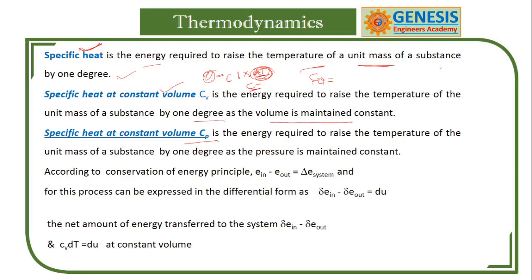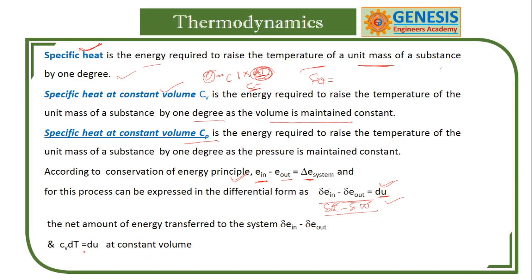Next one is according to the conservation of energy principle, as we have seen: E in minus E out is equal to the total change in the system, and this can be in differential form like this one. This is delta Q minus delta W. Heat is added to get the work done, and the change is called the change in internal energy.